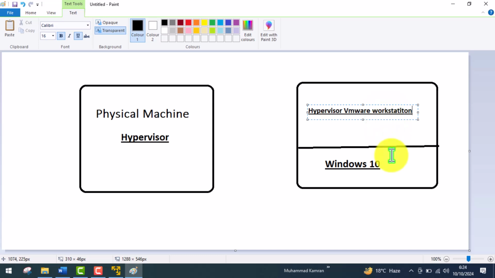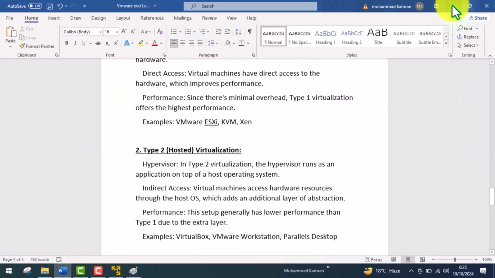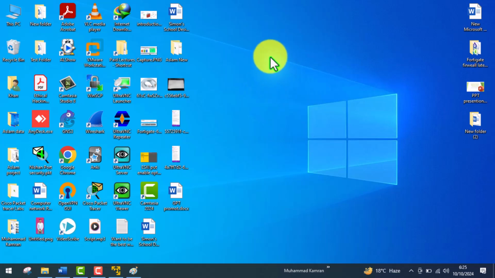So this is called a hosted hypervisor. It means Windows 10 is the host machine, the host operating system, and then on that we install the hypervisor. For example, if I install VMware Workstation on my Windows 10 computer, we call it a hosted hypervisor, because I'm installing it on a hosted machine.